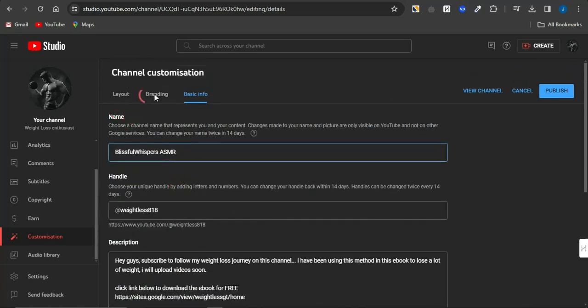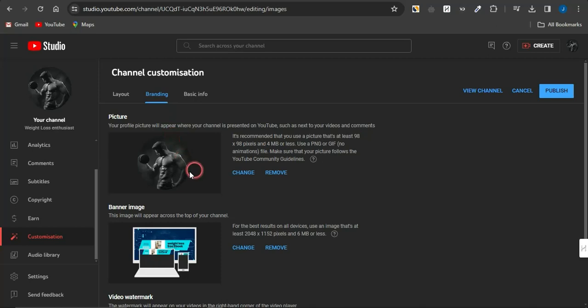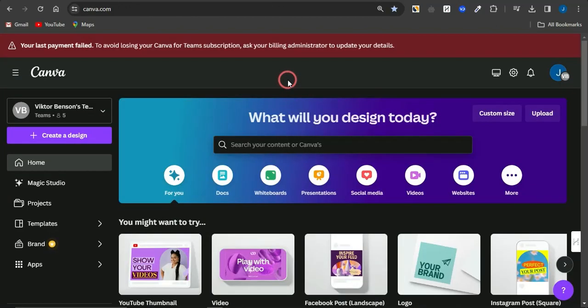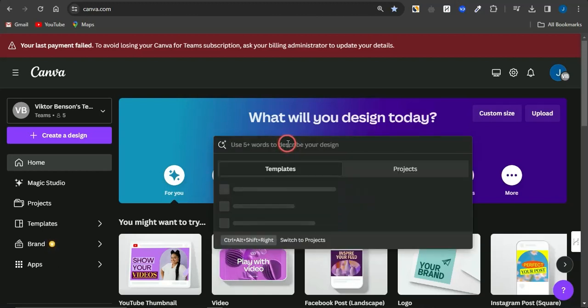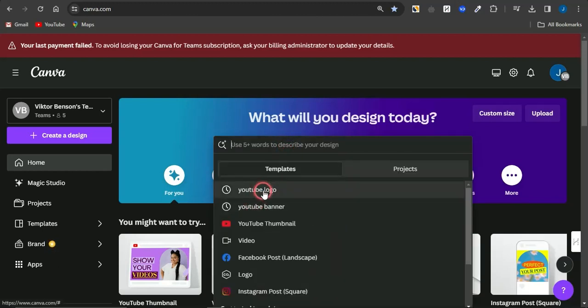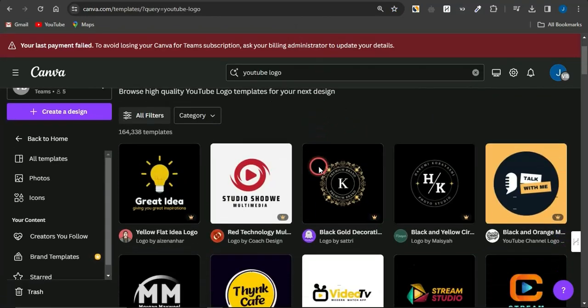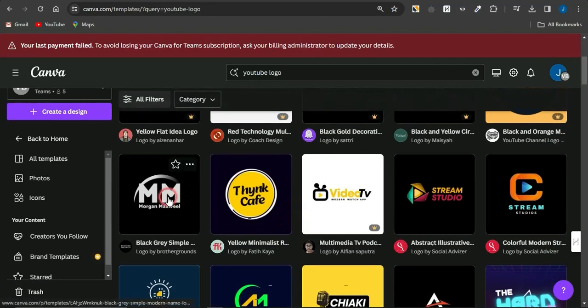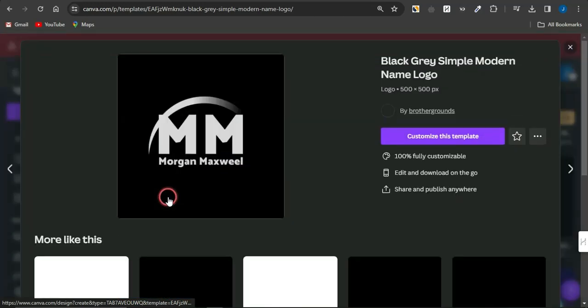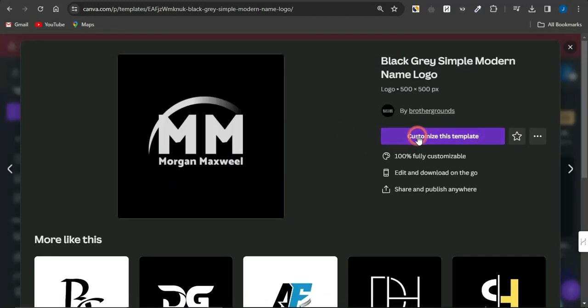Once you've done that, we are also going to need to edit our profile picture or our profile logo or our YouTube channel banner. So you can edit that to your preference. To edit that guys, you want to simply create one with this particular platform right here called canva.com. What you need to do is to come onto Canva right now. Maybe I can simply search for YouTube logo right here. If you search for that, it's going to bring you to a page similar to this. You can then simply select any one of these logos or templates of your choice. Click on customize template.